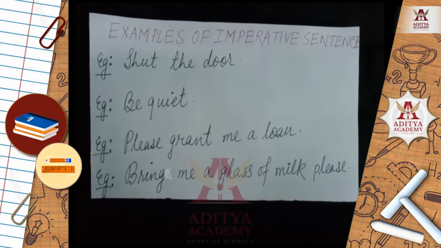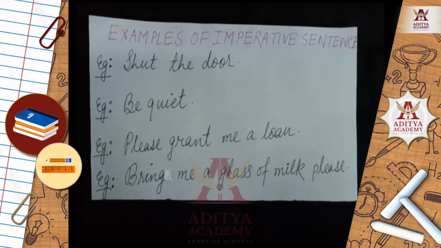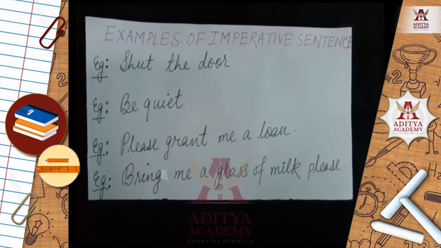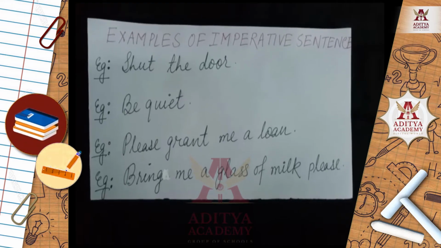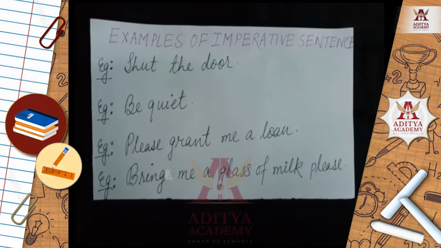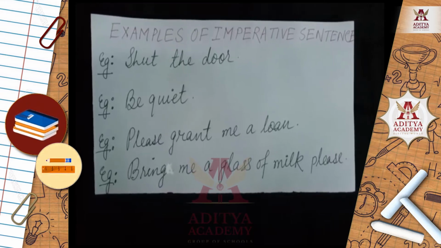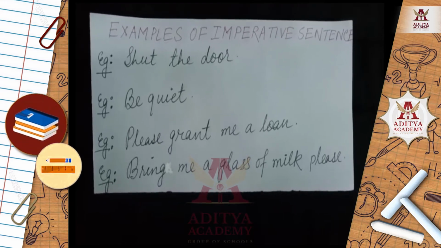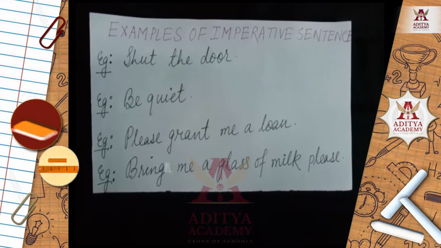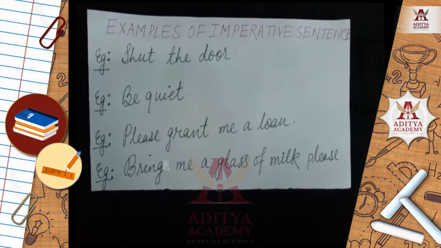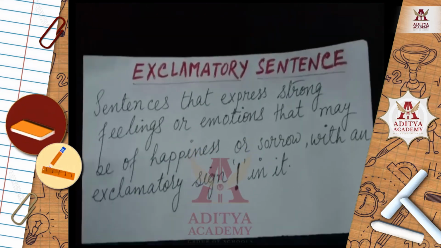In example number 3, the sentence is a little bit different. What is that? Please grant me a loan. So here loan means an amount of money to be given with interest. Okay. Please grant me a loan. This is a request you are making, okay, in front of someone. Similar to example number 3, the last example is bring me a glass of milk, please. The word please you can write in the front also or at the end also. Both are correct. Bring me a glass of milk. You are requesting to bring you a glass of milk. Right, students?